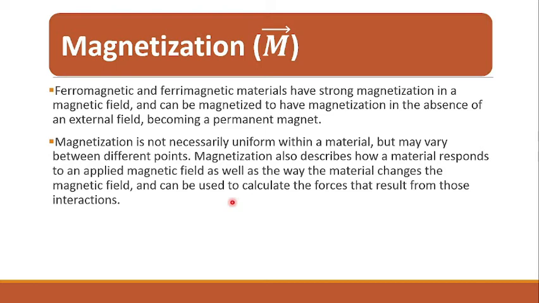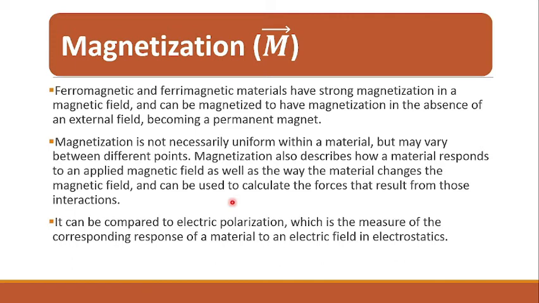Basically, magnetization means how the material gets magnetized, or how it responds to the externally applied magnetic field, and that response is called magnetization. It can be compared to electric polarization, which is the measure of the corresponding response of a material to an electric field in electrostatics.